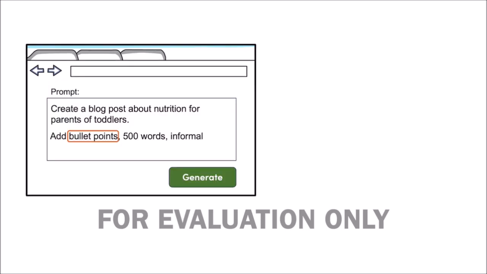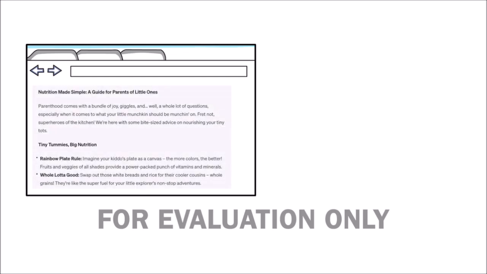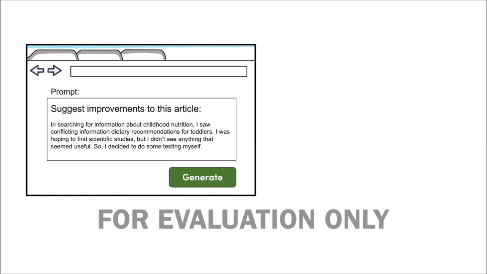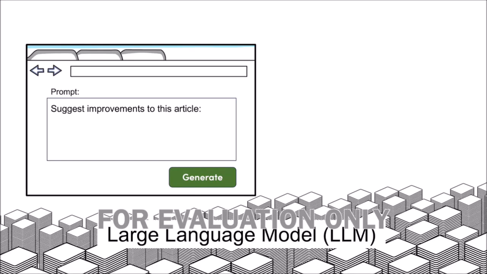You can specify format, word count, tone, style, and more, and ChatGPT will create a new version. You can even paste your own words into the tool and ask AI to rewrite it. This is possible because generative AI is built on large language models, or LLMs, that can accurately assemble words that should appear together in the response.